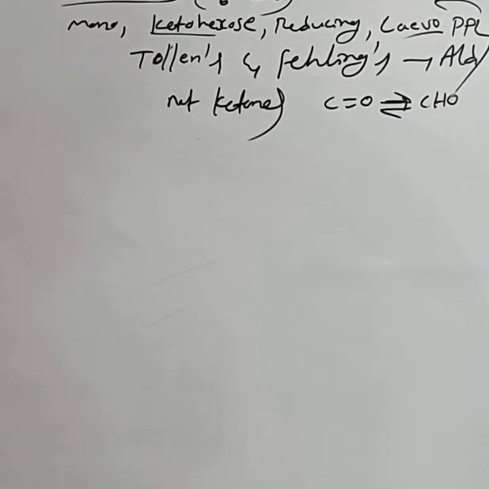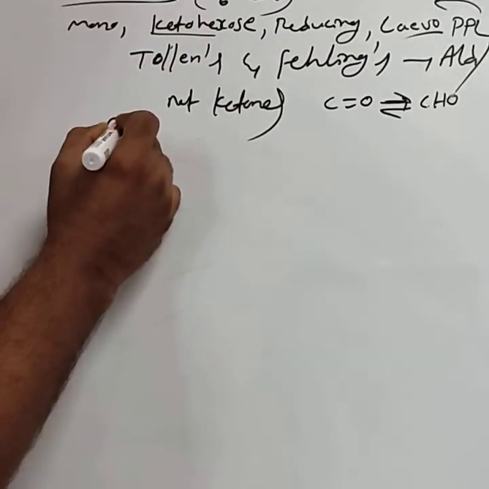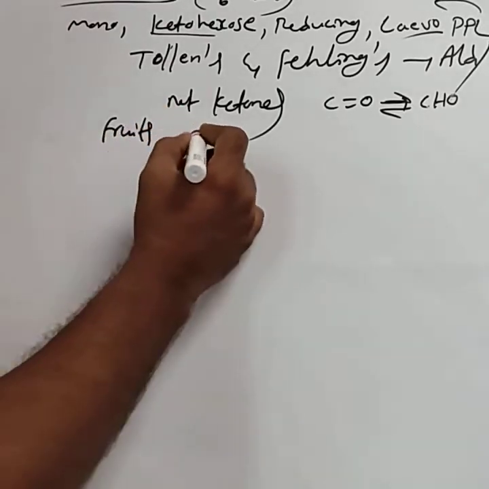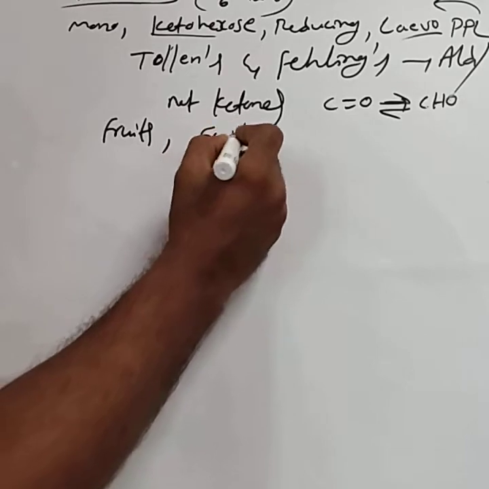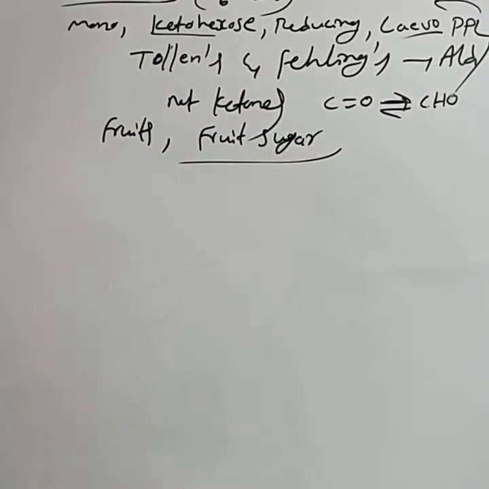Hence fructose is considered levorotatory. Fructose is mainly present in fruits and is called fruit sugar. Glucose is called grape sugar, and fructose is called fruit sugar.